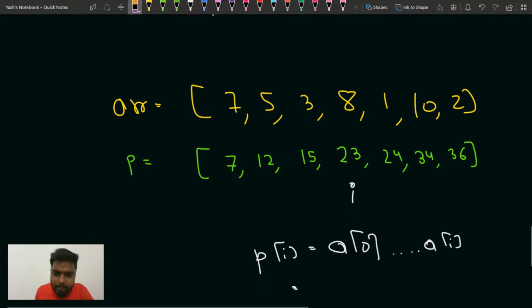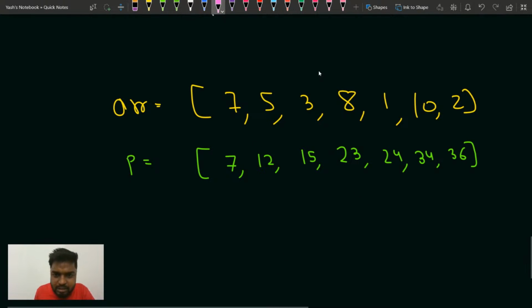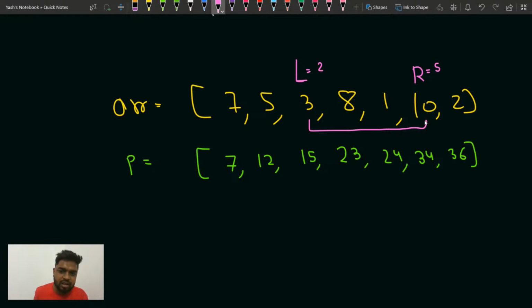Now suppose somebody asks me about the sum in the range L to R. Can you tell me what the sum in the range L to R is here? L value is nothing but 2 here. And R is how much? R is 5 here, according to indexing. Can you tell me the sum of the elements in this range? Count it normally and tell me. As far as I can see, the sum is 22.